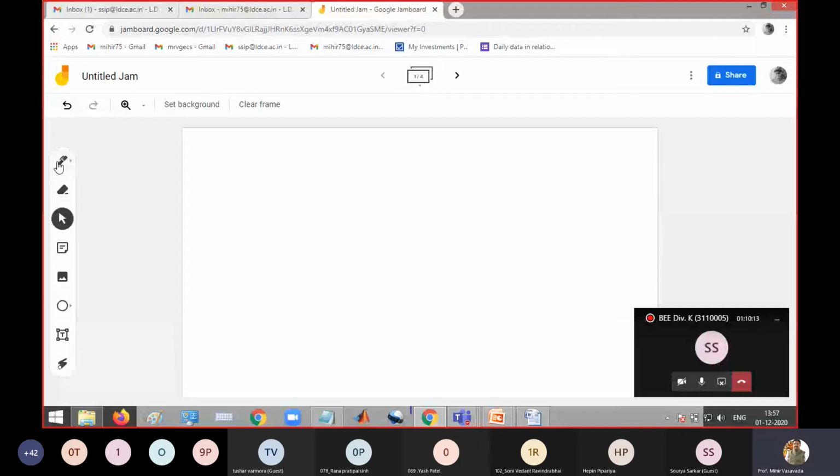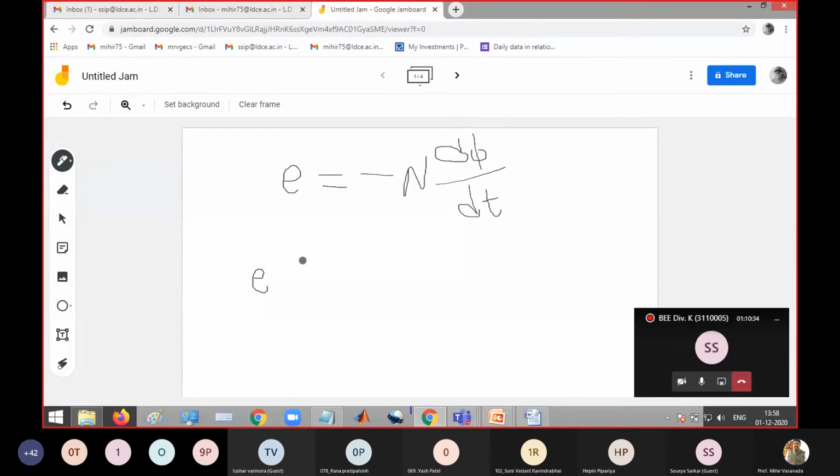So if you take this EMF induced as per the second law, that equation is E equals minus N d phi by dt. Where did it come from? If you remember the statement, the EMF induced is proportional to the rate of change of, the word used is what? It is the rate of change of flux linkage. I have written flux linkage here because it is not flux leakage.